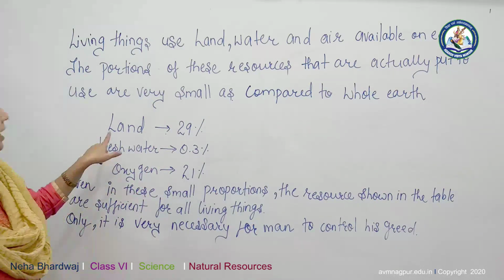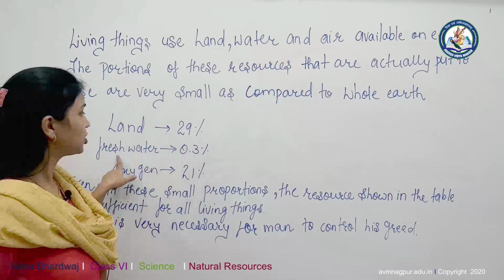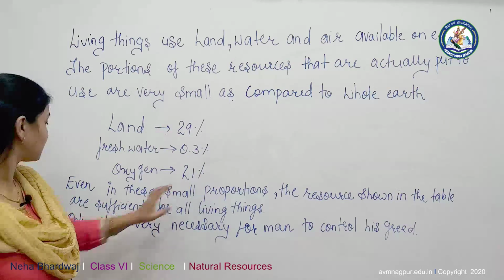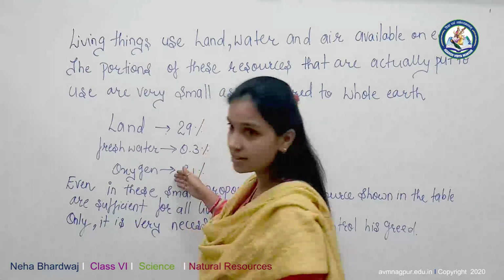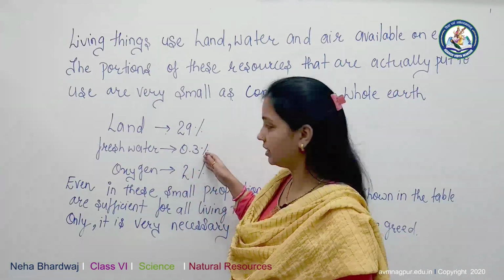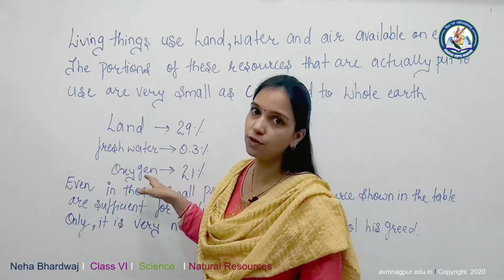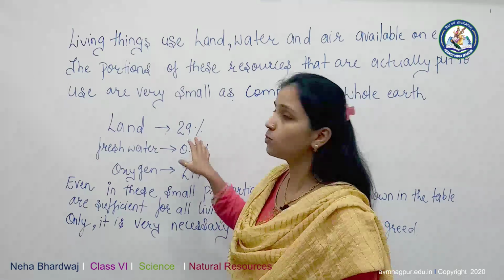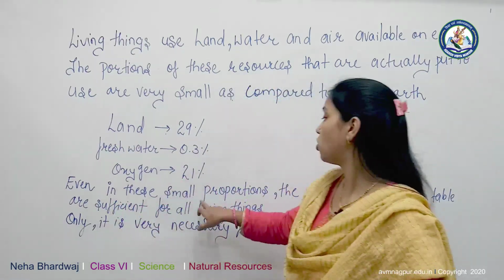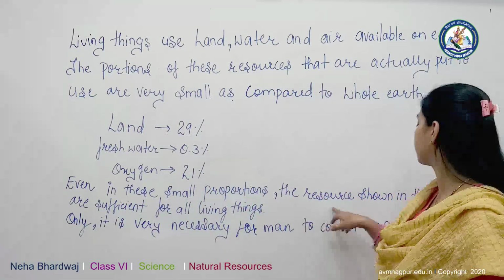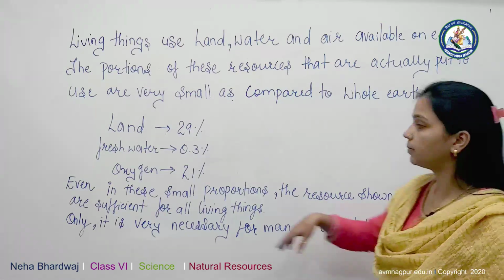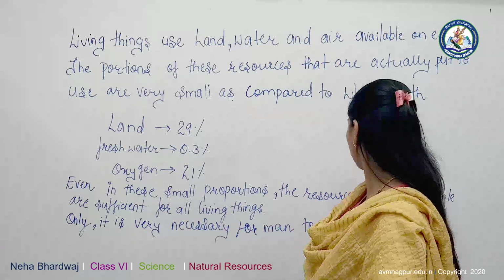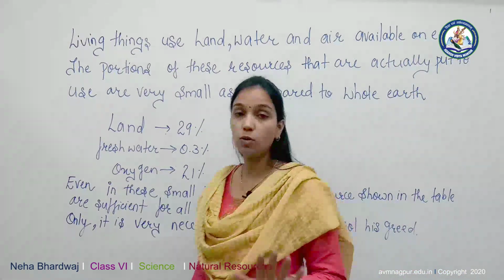But see, land 29%, fresh water 0.3% and oxygen 21%. Even though the proportion used by living things is small, it is sufficient to fulfill all their needs. Even in this small proportion, the resources shown in the table are sufficient for all living things. It is only necessary for man to control his greed.